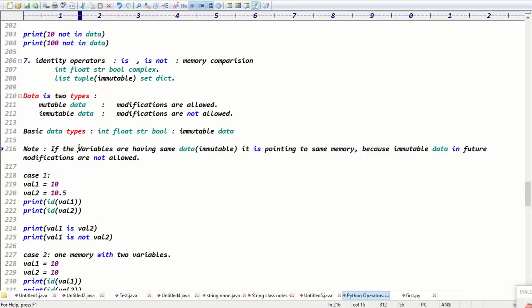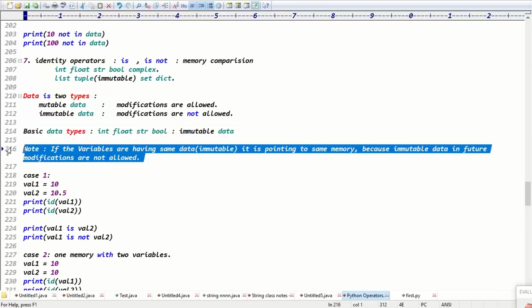Exactly, guys. If the variables have the same data, which is immutable data, it is pointing to the same memory, not a different memory. Because for immutable data, are future modifications allowed or not allowed? Not allowed, right?